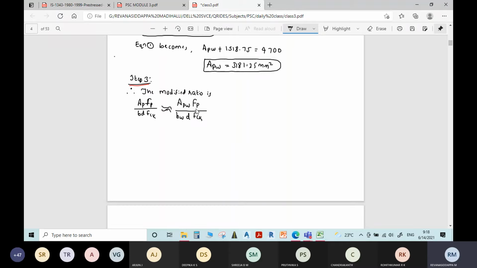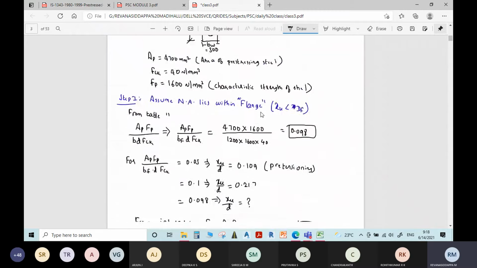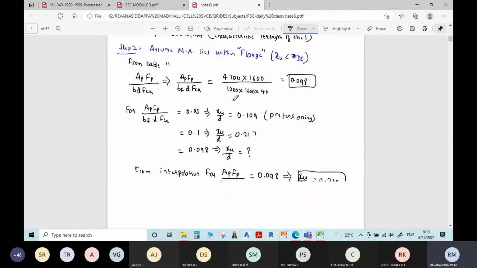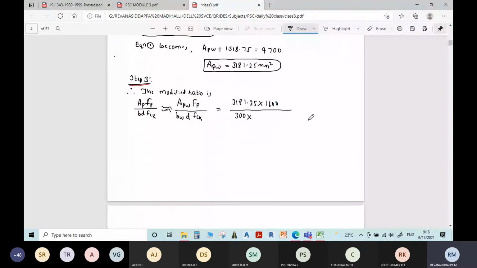Now substitute. APW is 3181.25 into FP, stress is 1600, divided by width of web 300 into effective depth D into FCK 40.